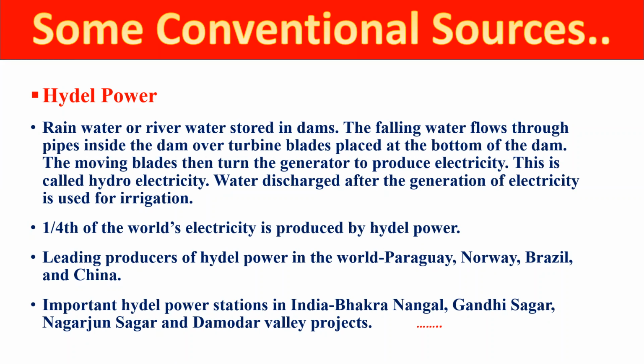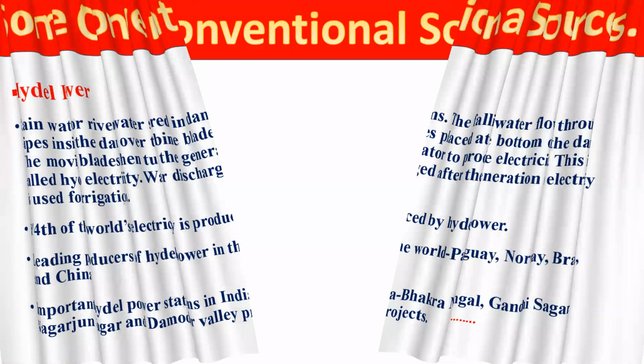If we think about the producers of hydel power in the world, it is Paraguay, Norway, Brazil, and China. And in India, it is Bhakra Nangal Dam on the Satluj River, and also Gandhi Sagar, Nagarjuna Sagar, and the Damodar Valley project. By these projects, hydroelectricity is generated in India also, right, friends? And this is hydel power, the last conventional resource in your book. Now we have to focus on the non-conventional sources, right?